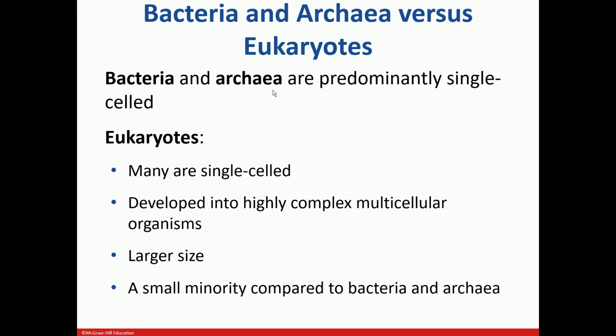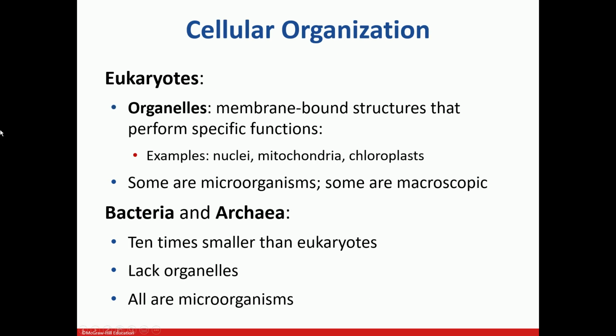Eukaryotic organisms have a true nucleus as well as other membrane-enclosed organelles. Bacteria and archaea are prokaryotic organisms. They do not have a true nucleus, and they do not have other membrane-enclosed organelles. Bacteria and archaea are predominantly single-celled. Some eukaryotes are single-celled, but there are various eukaryotes which are multicellular organisms, and they are also larger in size. As I said, human beings belong to this domain, and we are multicellular.